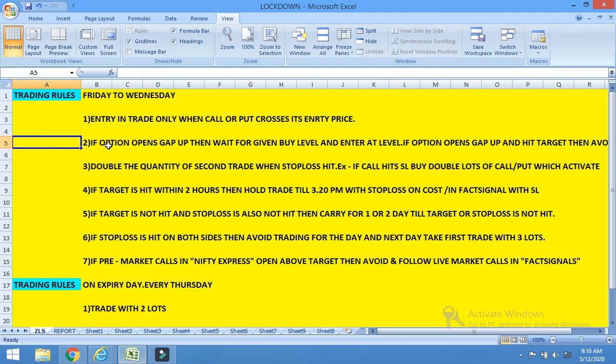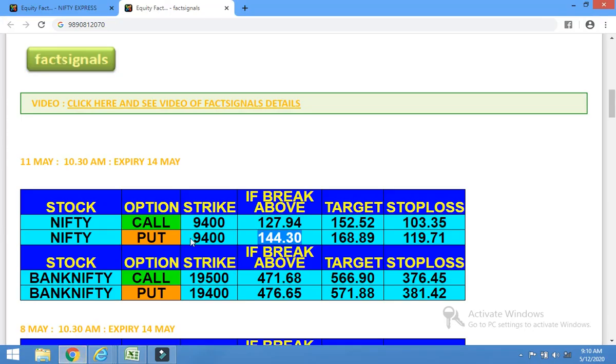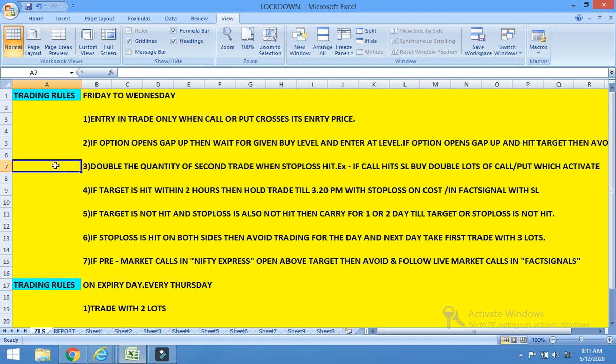This is the rule: if the option opens with a gap up, then wait for the given buy and sell level. This rule number 2 is invalid for fact signal, because it is about gap up and gap down, which we are already discussing here. If there is a gap up or gap down, we will see fact signals. Double the quantity of the second trade when stop loss is hit.